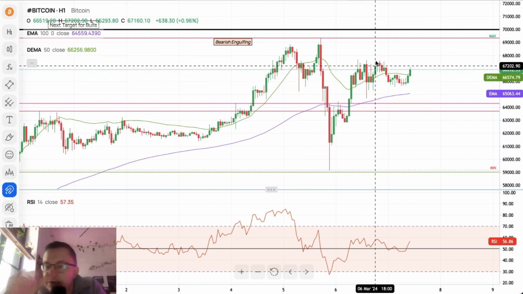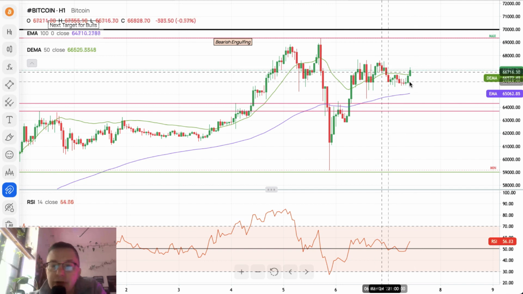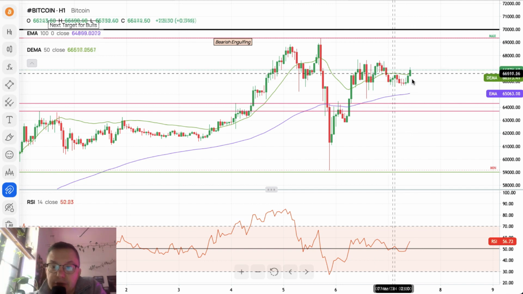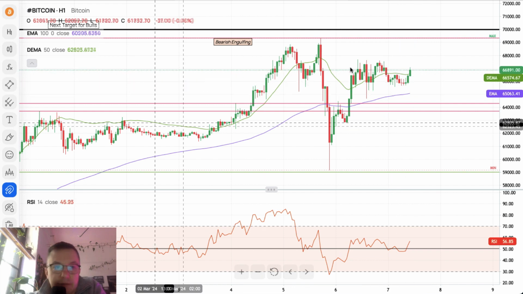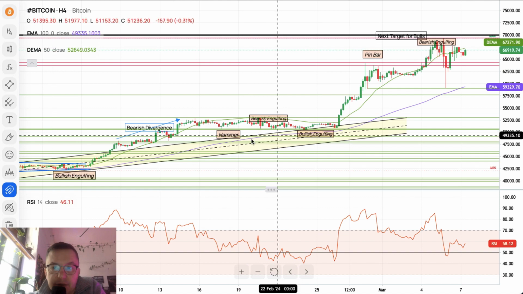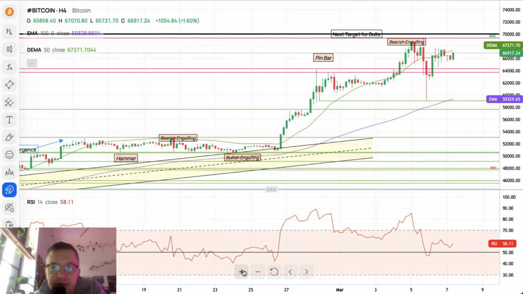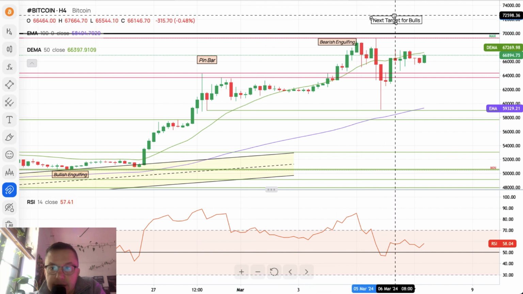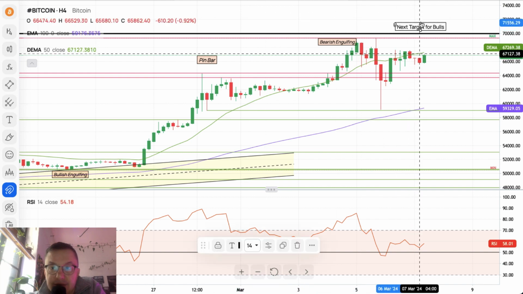Now we are consolidating roughly around the 50 period moving average and 100 period moving average, so roughly around this area. Nevertheless, the market is still under the influence of the bulls. Bulls are in charge, and the next target for them is still at the level of $70,000.